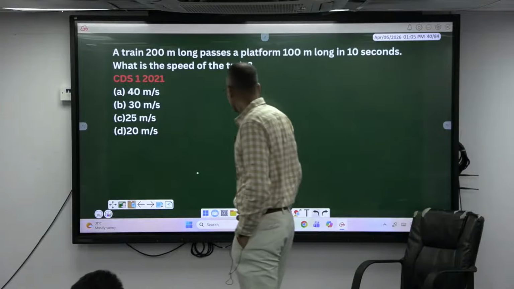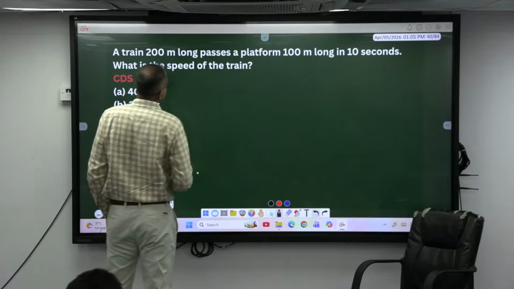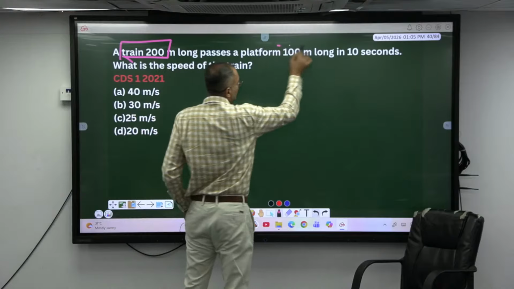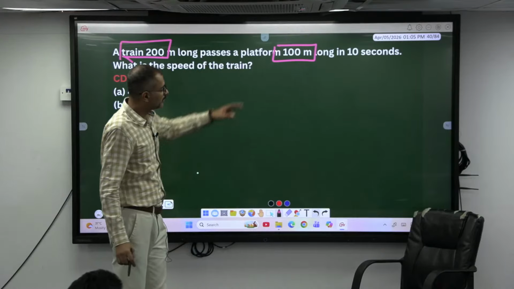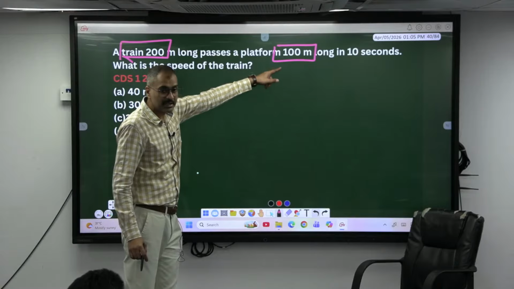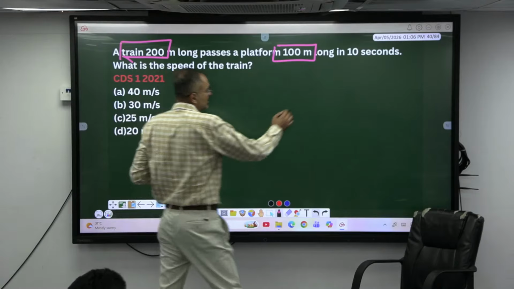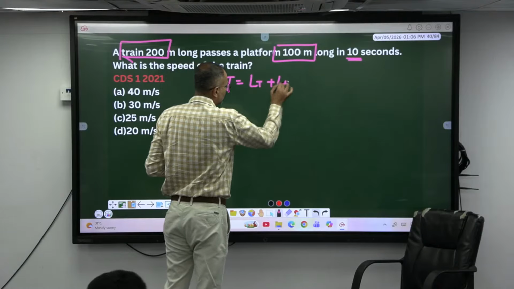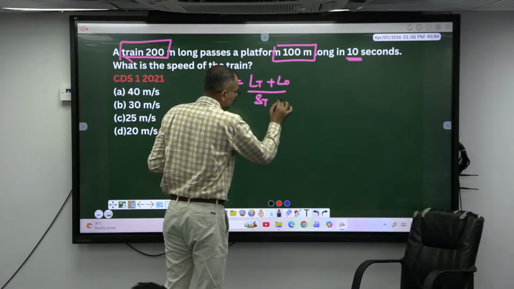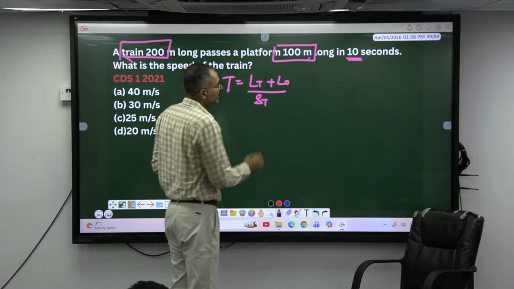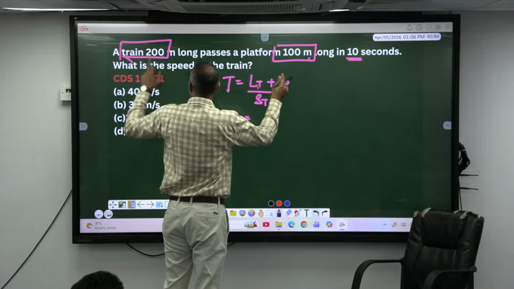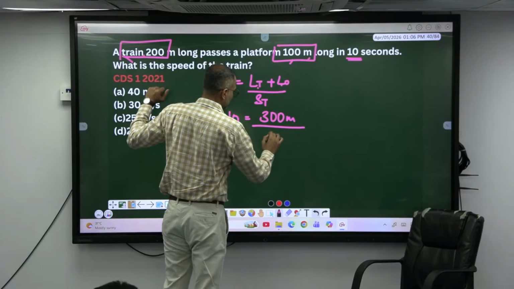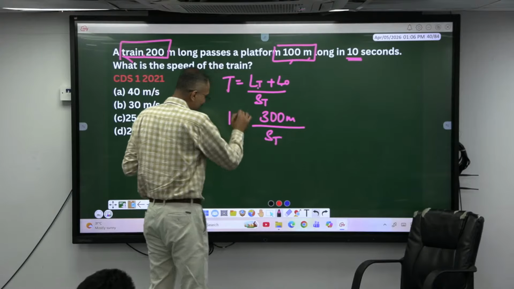Yeah, guys. See, this is a train of how much? 200 meter long. It is passing a platform of 100 meter. Okay, speed of the object is 0. Length of the object is 100 meters. Okay, and the time taken is how much here? So T is equal to length of the train plus length of the object divided by speed of the train plus or minus speed of the object, but this object doesn't have any speed. 10 seconds, what is there? LT plus LO is 300 meters divided by speed of the train. 0 cancels here.